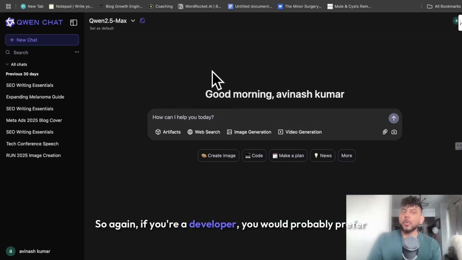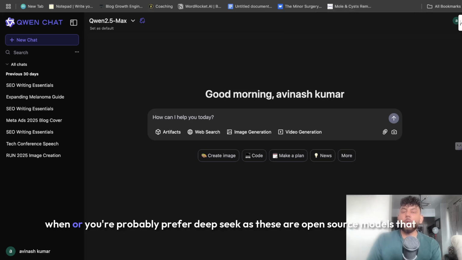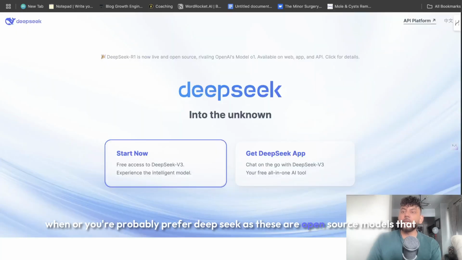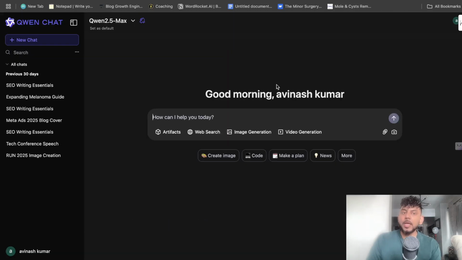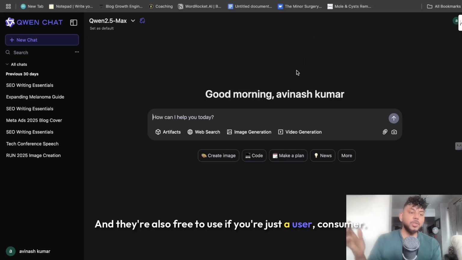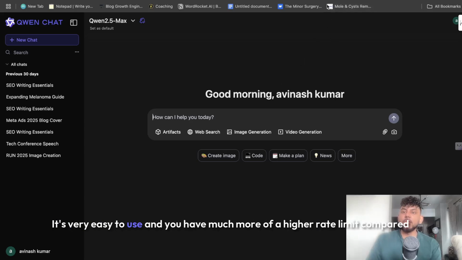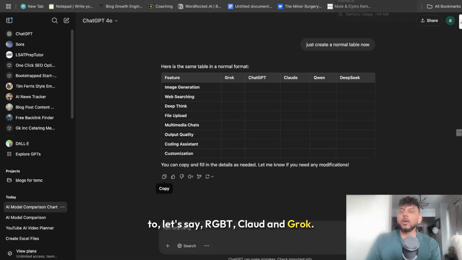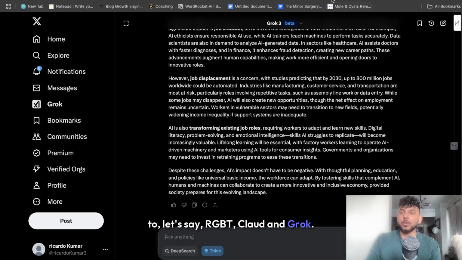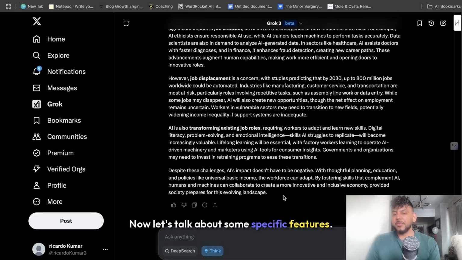So again, if you're a developer, you would probably prefer Qwen or DeepSeek, as these are open source models that are much more inexpensive, and they're also free to use if you're just a user, a consumer. It's very easy to use, and you have a much higher rate limit compared to, let's say, ChatGPT, Claude, and Grok. Now let's talk about some specific features.